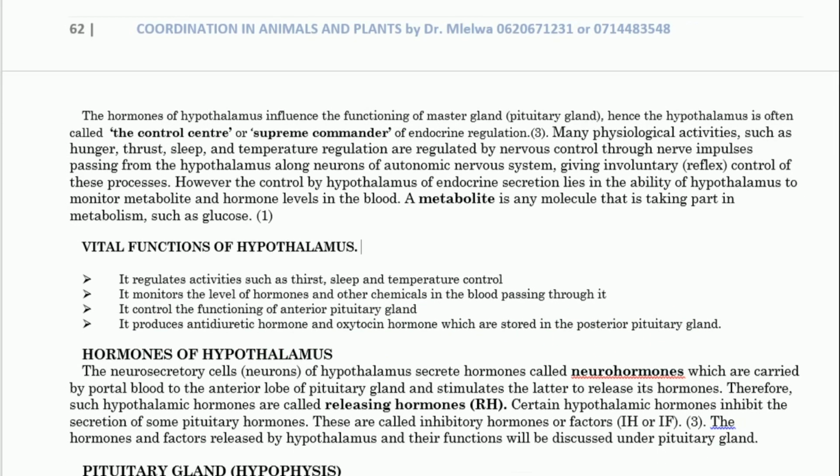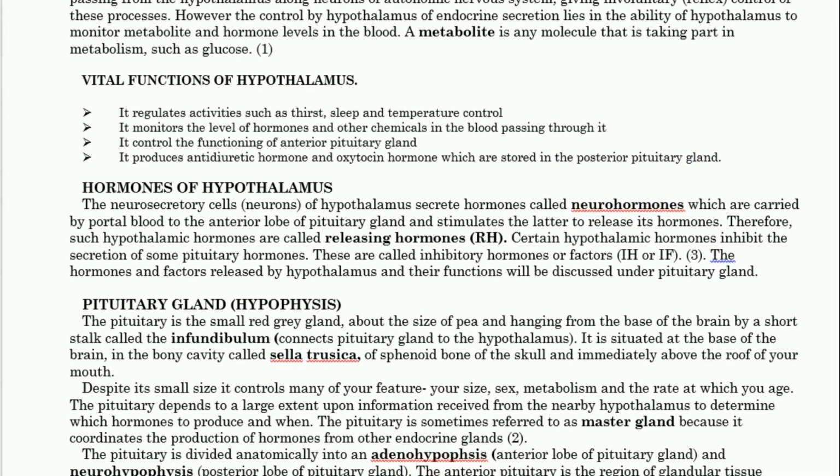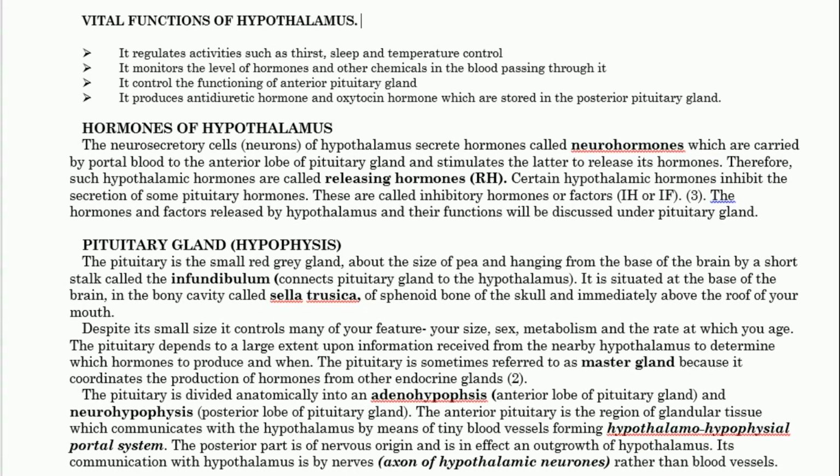Kwa hiyo some people confuse this, antidiuretic hormone and oxytocin hormone are produced by hypothalamus, but they are stored and released by posterior pituitary gland.